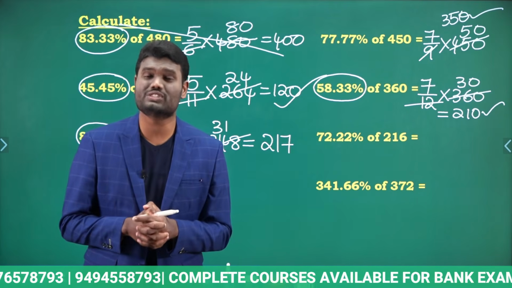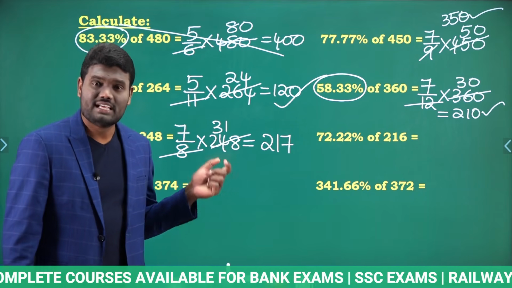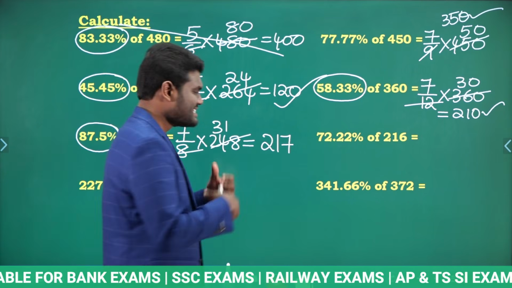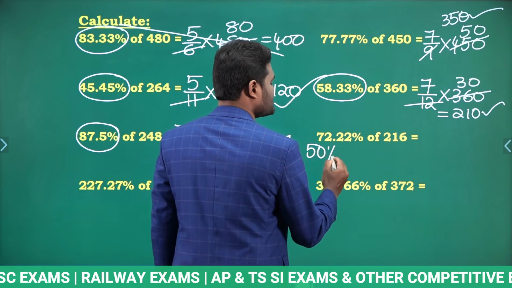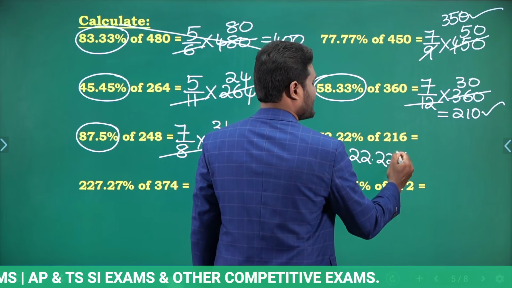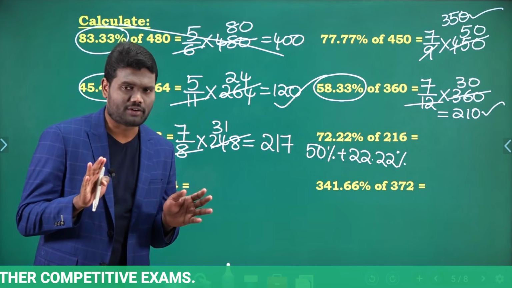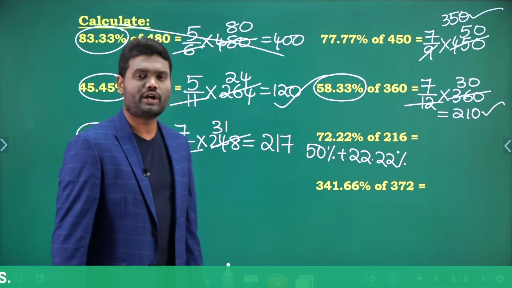72.22% of 216. Now if you observe, we don't have a direct value for 72.22%. As we don't have a direct value, 72.22% can be written as 50% plus 22.22%. Yes or no? Why? Because for 72.22% we don't have a direct value, so you can write it as 50% plus 22.22%.